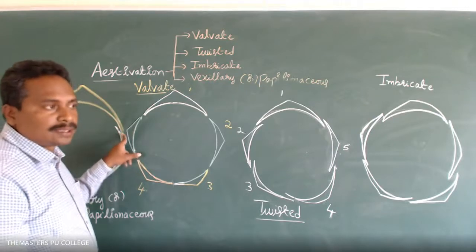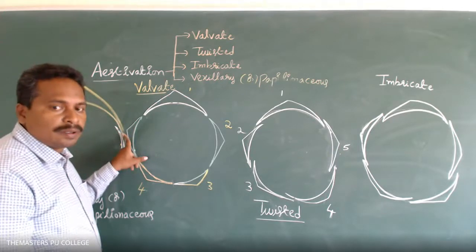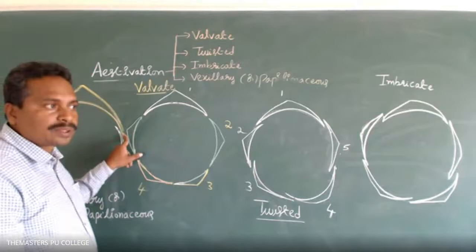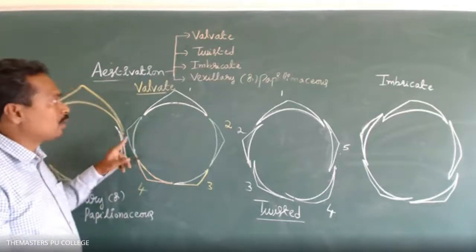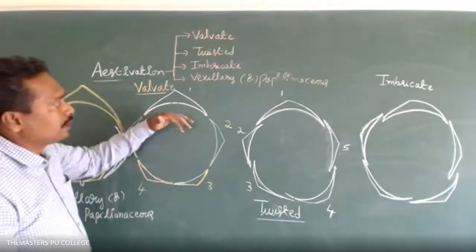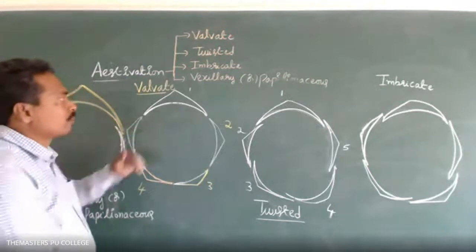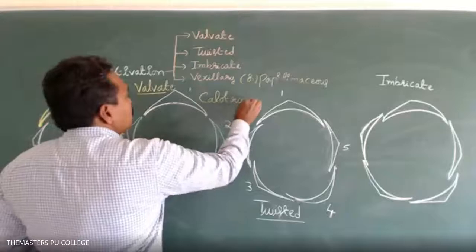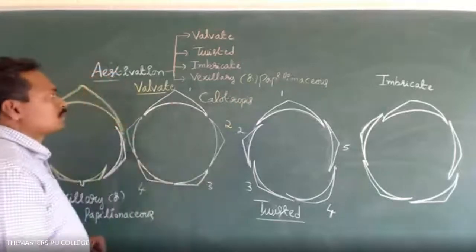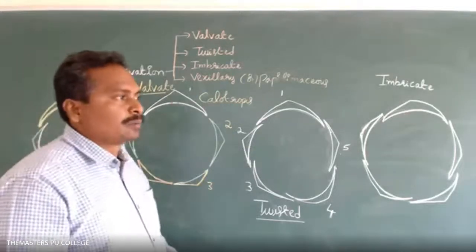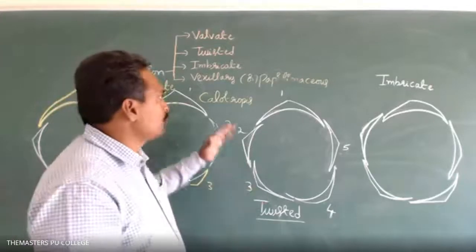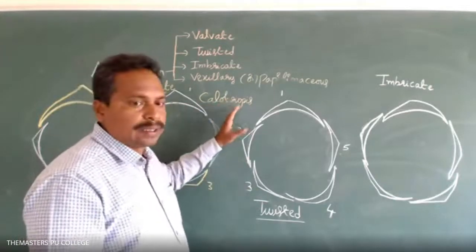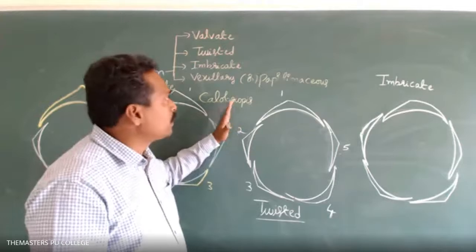Calotropis is an example, with opposite phyllotaxy. In Calotropis plants, the estivation is valvate. This example is important from the objective point of view. Write it down: Calotropis is an example of the valvate type of estivation.